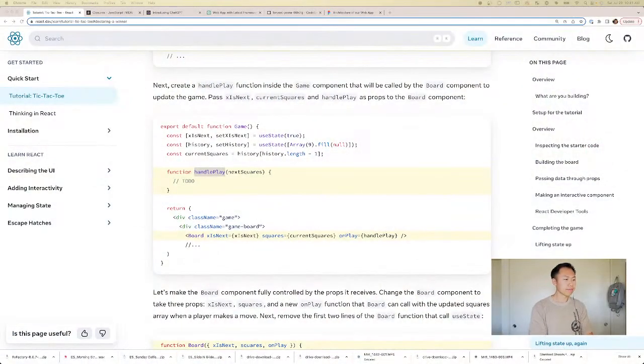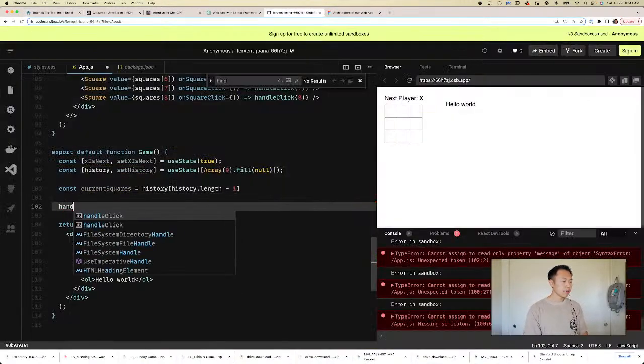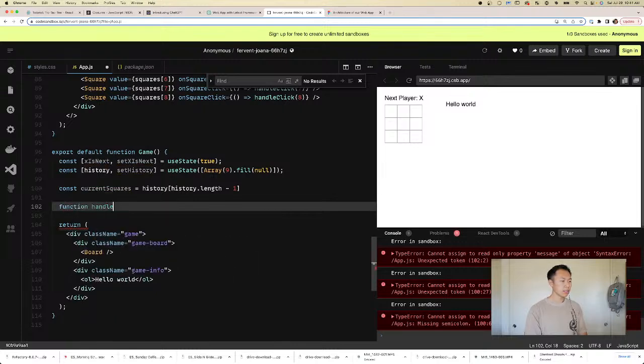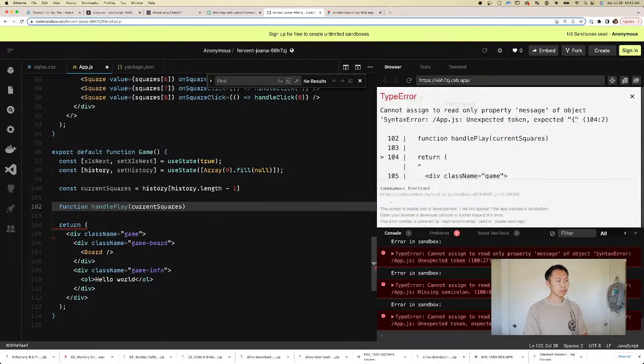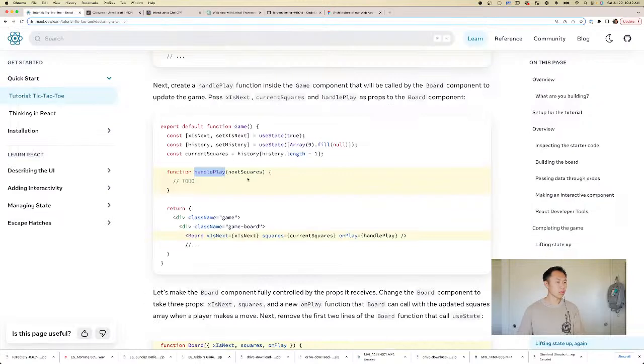Which view? This view. Okay, so let's try it ourselves. So we're gonna make a function called handle play. And this will take the current squares. Okay, so what do we want to do inside handle play? We want to handle the play, but first, what are we gonna do? Okay, so this is the next squares. All right, that's fine. That makes sense.